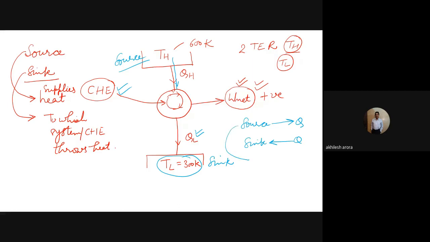The source can be at low temperature or at high temperature, and the same is valid for the sink also. However, for this cyclic heat engine, we have shown that the source is at high temperature whereas the sink is at low temperature, but it will not be so everywhere, in every case.